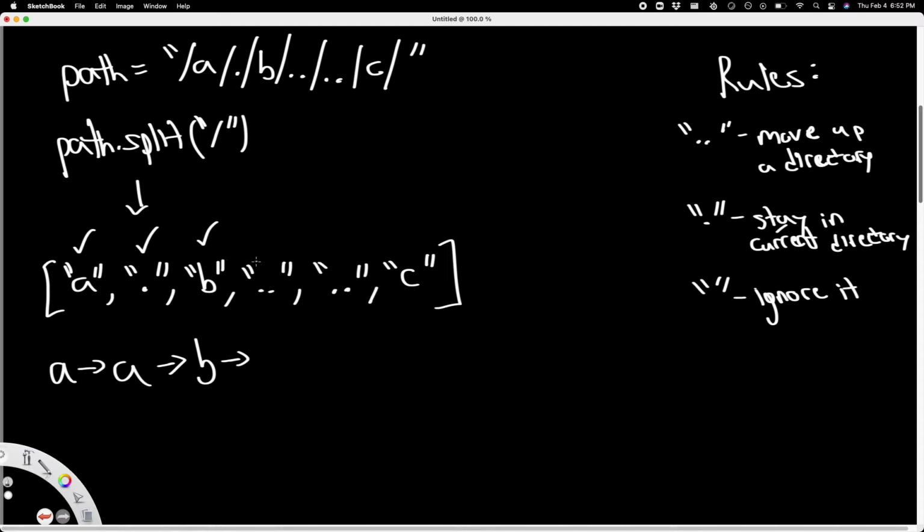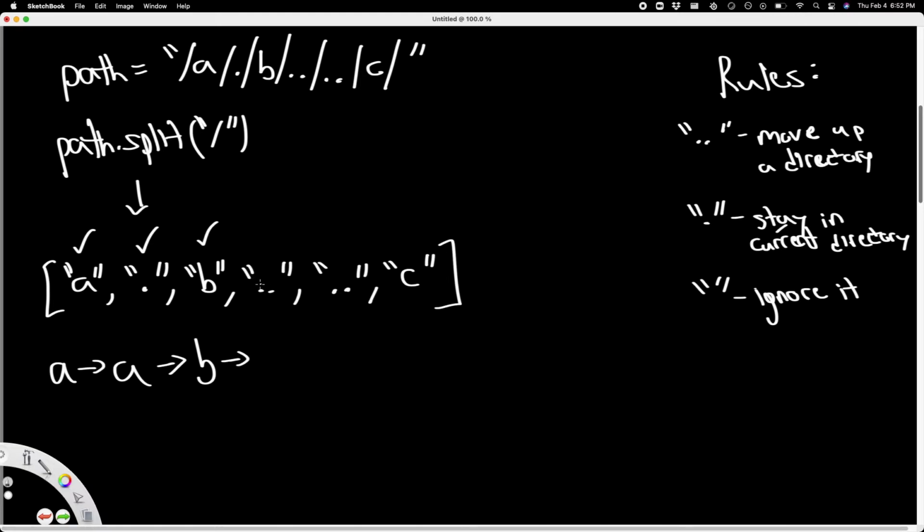That one's done. And now our fourth element is 2 dots. 2 dots means to move up a directory. So we go from B to the one before it. And just to give you a hint at what data structure we'll be using, we go from B, we basically remove B, so we pop B, and now we're at A. But I'll talk about that later. That was just a little hint.